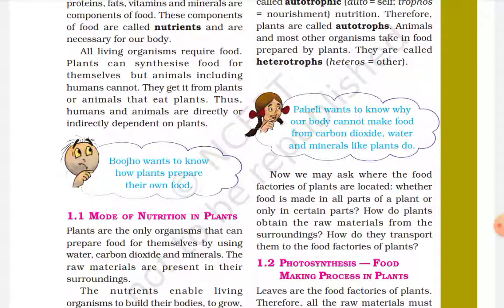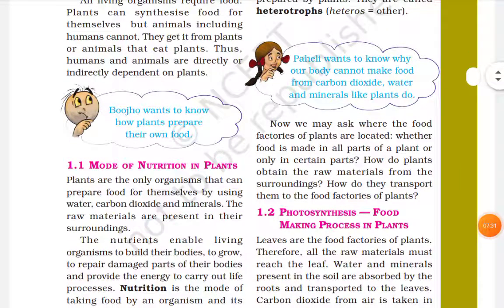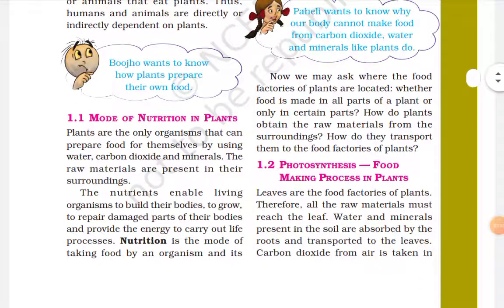How do plants obtain the raw material from the surroundings? How do they transport them to the food factories of the plant?